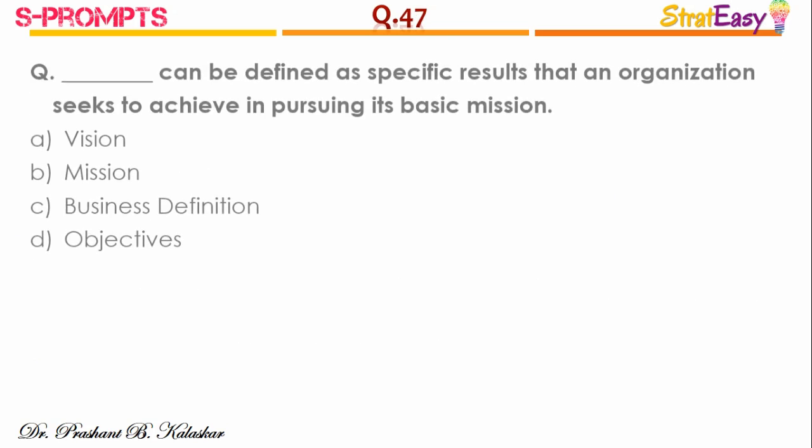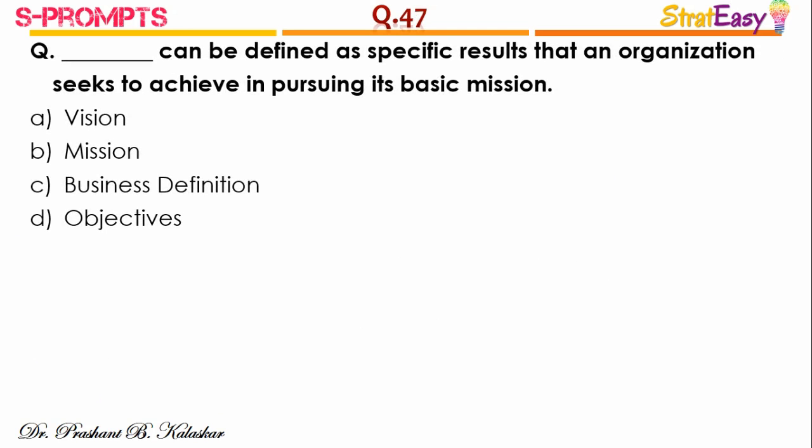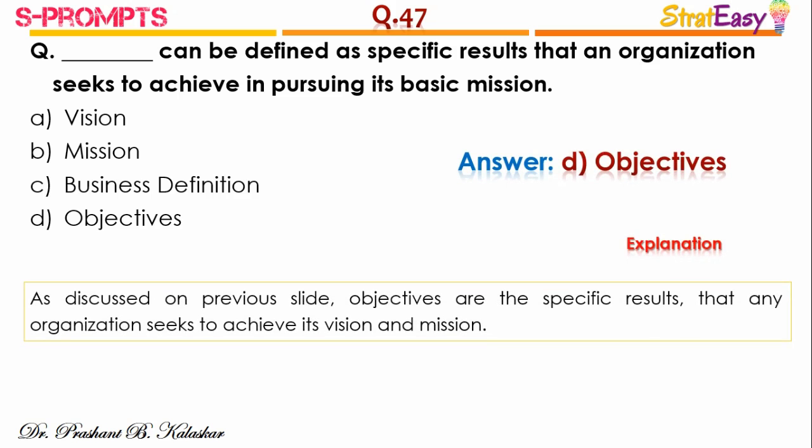Question number 47. Dash can be defined as specific results that an organization seeks to achieve in pursuing its basic mission. And the right answer is objective. As discussed on previous slides, objectives are the specific results that many organizations seek to achieve its vision and mission.